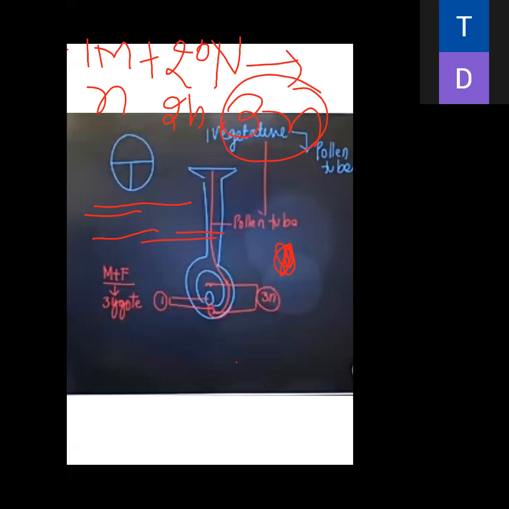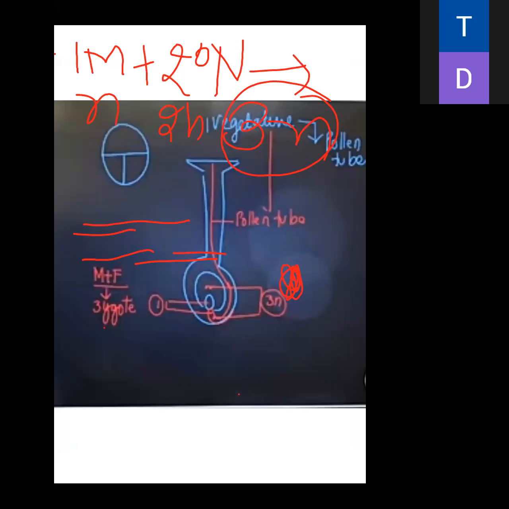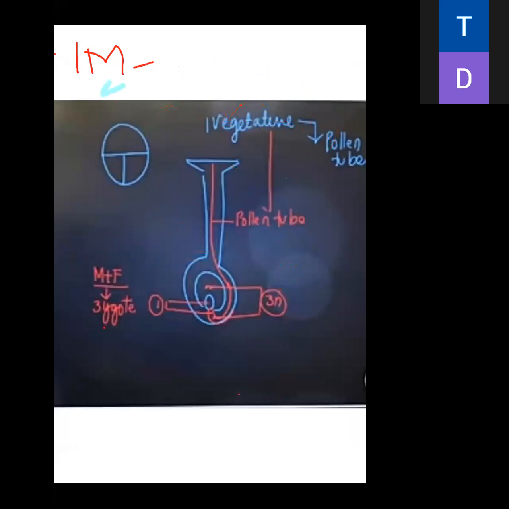Next, again I'll tell you about this example. See carefully. Here, the pollen grain is firstly divided into two parts. Then when it reaches the stigma, it divides further into three parts. The first is the vegetative cell, which makes the pollen tube.